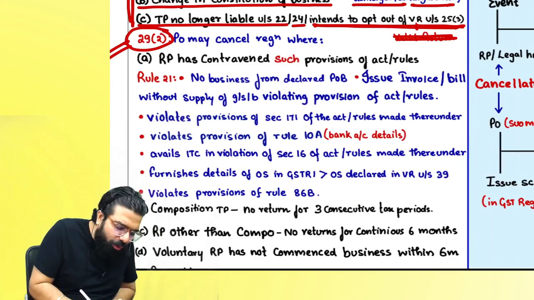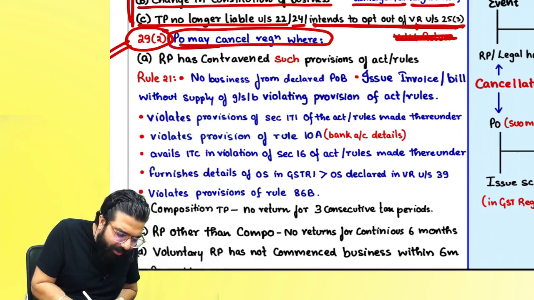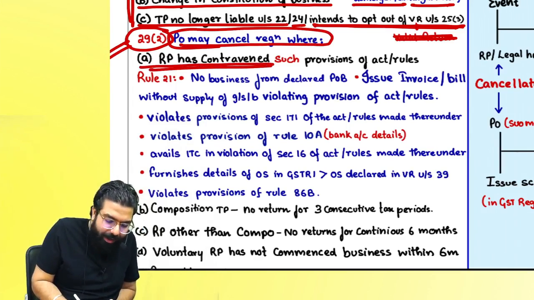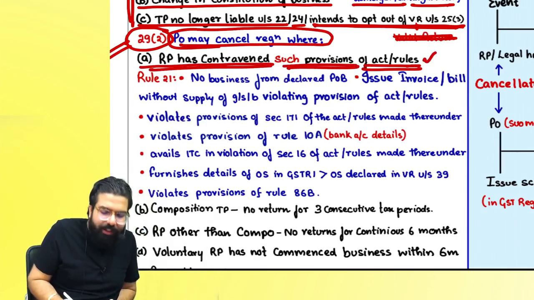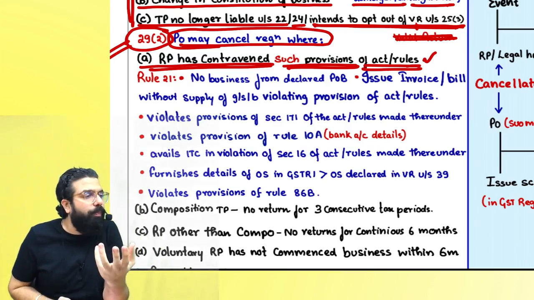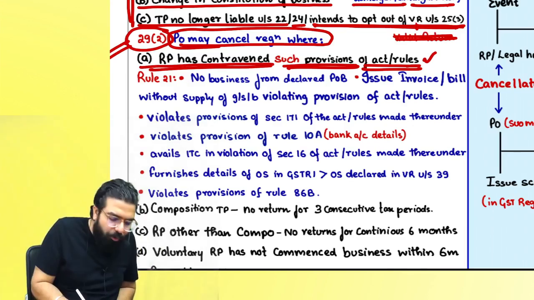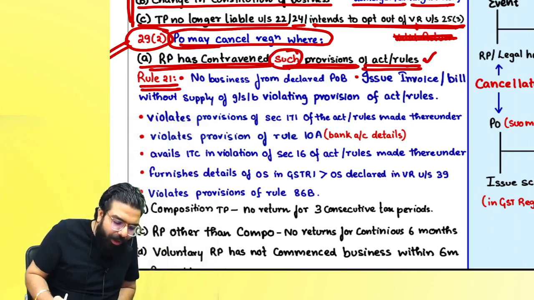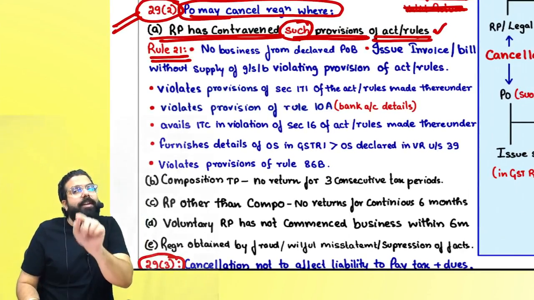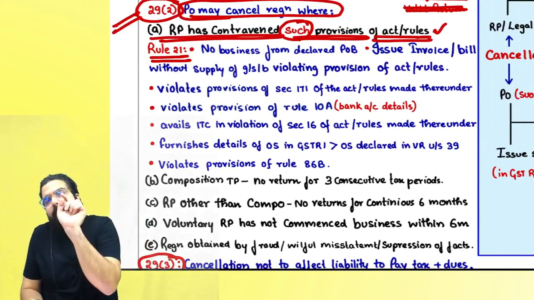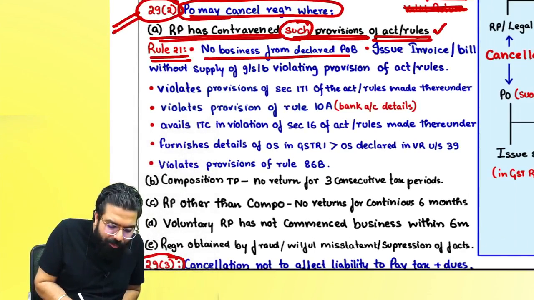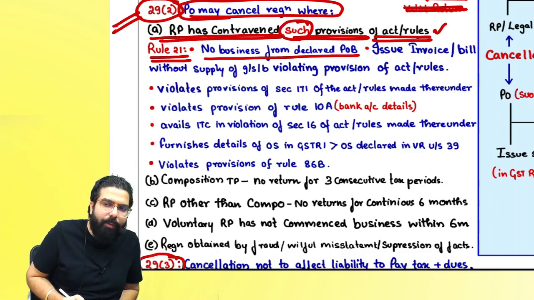Section 29(2) says the PO may cancel your registration where, number 1, a registered person has contravened such provisions of the act or rules. Such provisions of the act or rules are those told in rule 21. Rule 21 says if you contravene these provisions of the act or rules, your registration will be cancelled. What are the provisions? Sir, no business from the declared place of business, your registration will be cancelled.